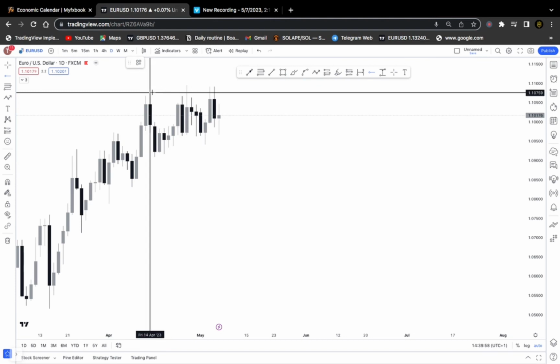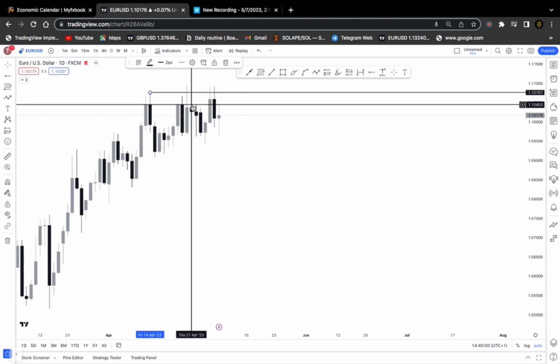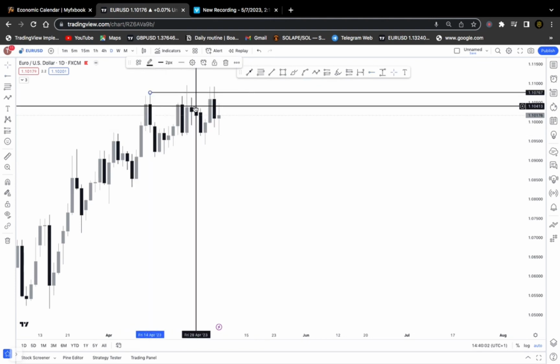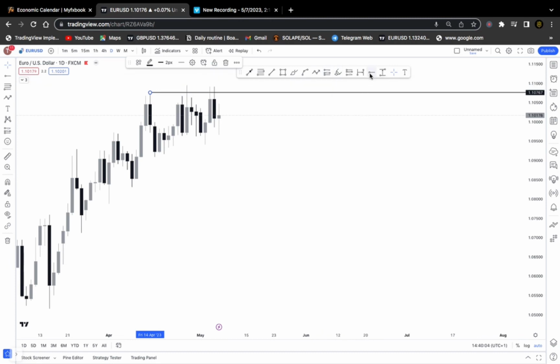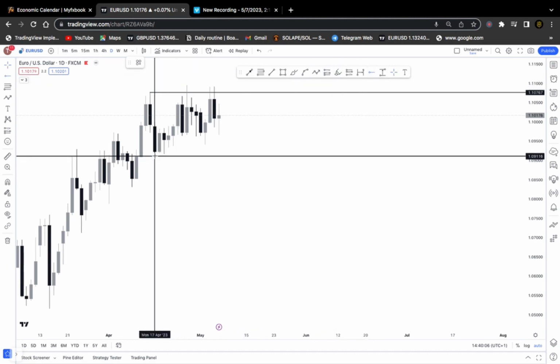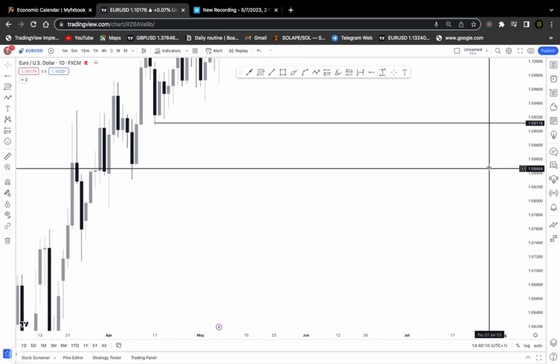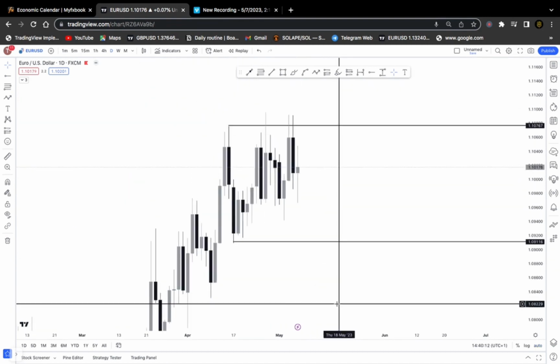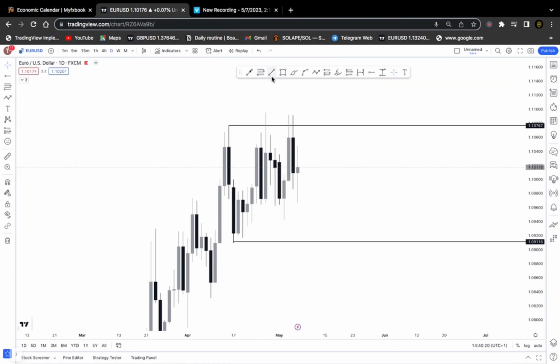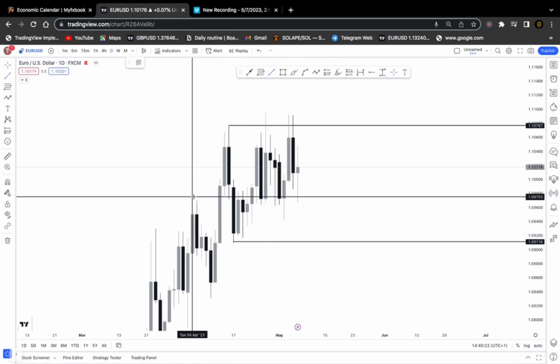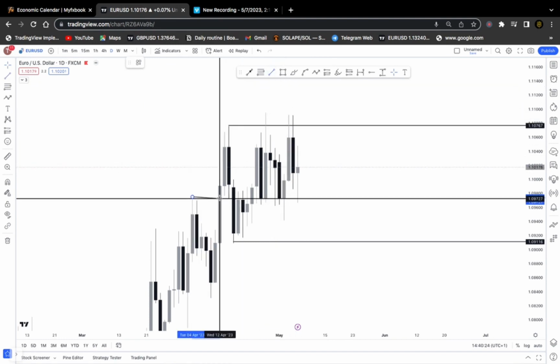But we want to focus more on what's currently happening on our chart. You can also agree with me that the market has been stuck inside this range. Market is finding it difficult to take out that high with a significant break of structure or a candlestick break, and also the market has been stuck inside this low. Although we can actually put in some clear definition to what's happening inside that range on the 4 hour time frame, because currently on the daily time frame is not giving us that clear position.